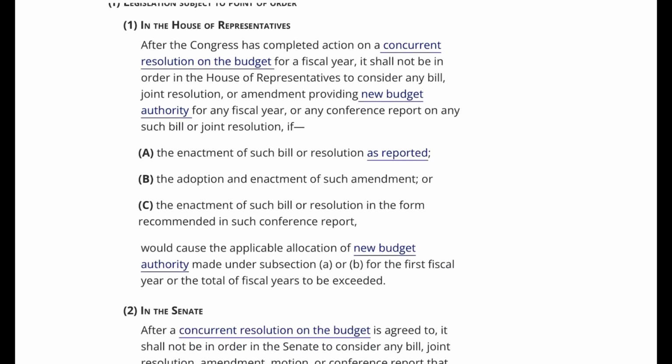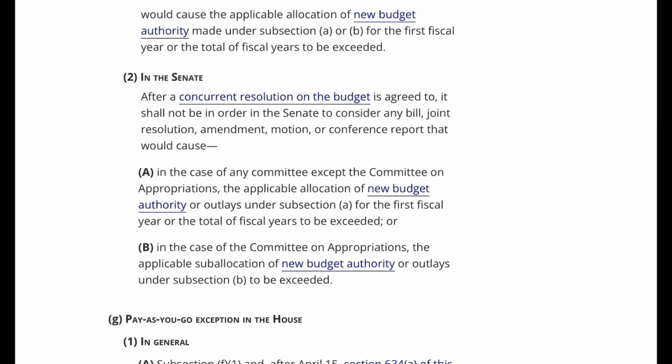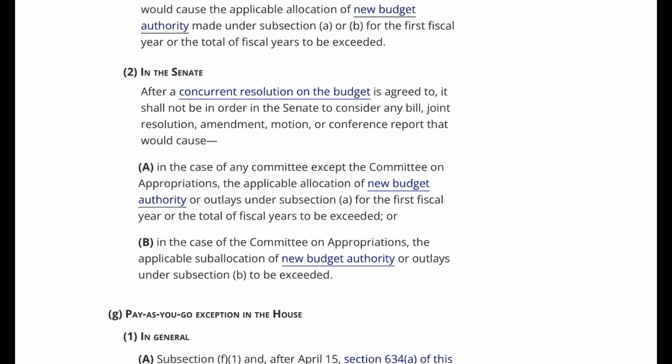2. In the Senate, after the concurrent resolution on the budget is agreed to, it shall not be in order in the Senate to consider any bill, joint resolution, amendment, motion, or conference report that would cause A. In the case of any committee except the Committee on Appropriations, the applicable allocation of new budget authority or outlays under subsection A for the first fiscal year or the total of fiscal years to be exceeded, or B. In the case of the Committee on Appropriations, the applicable suballocation of new budget authority or outlays under subsection B to be exceeded. G. Pay-as-you-go exception in the House.